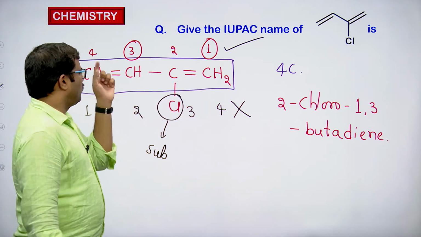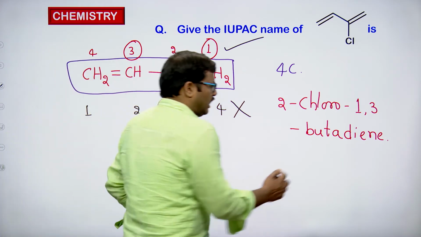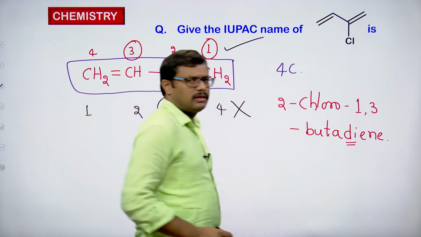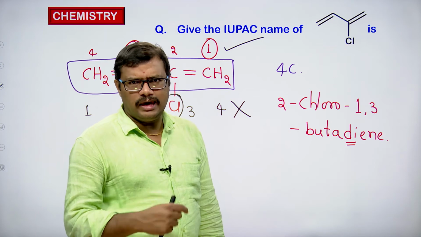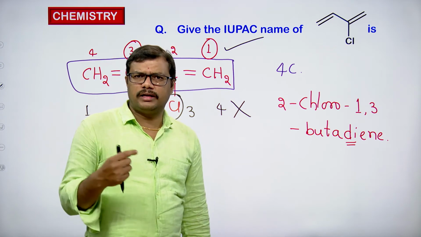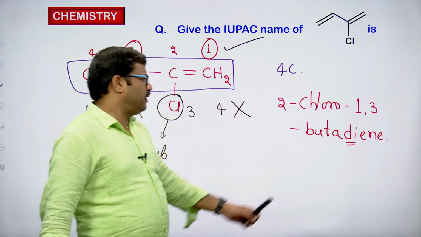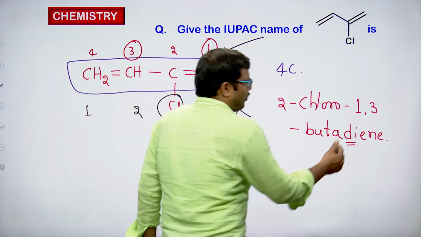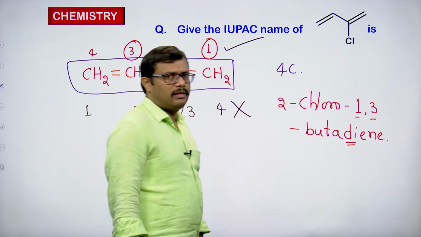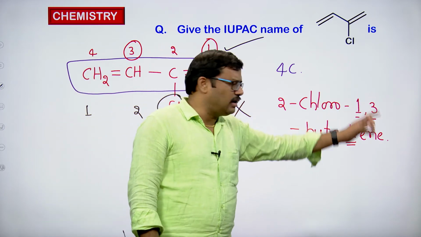And 2 double bonds are present, so I am writing it as diene. Di indicates 2 double bonds. Ene is for indicating the double bond. Okay. And when we write diene, it indicates 2 double bonds are present. Where are they present? They are present at first carbon and 3rd carbon atom. So we are also mentioning their positions.